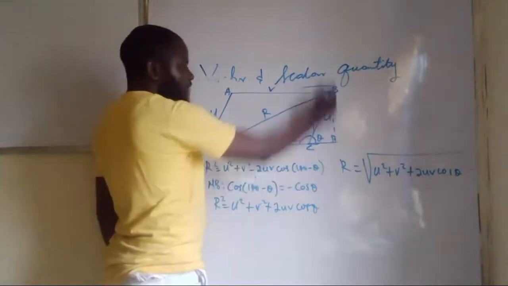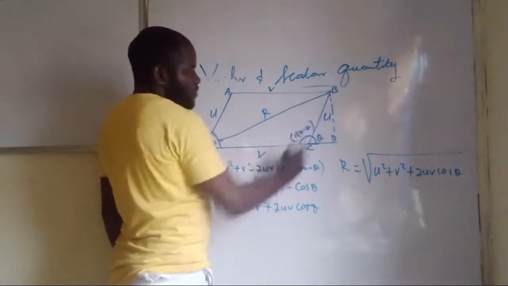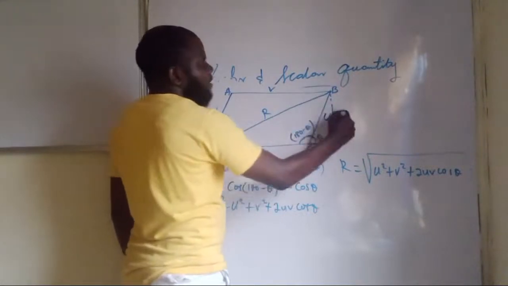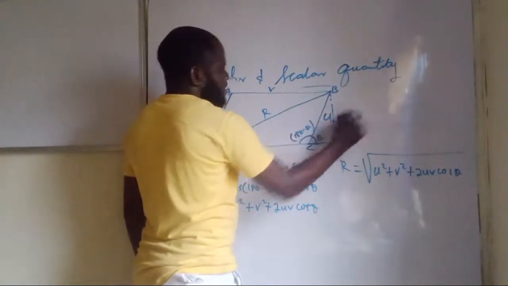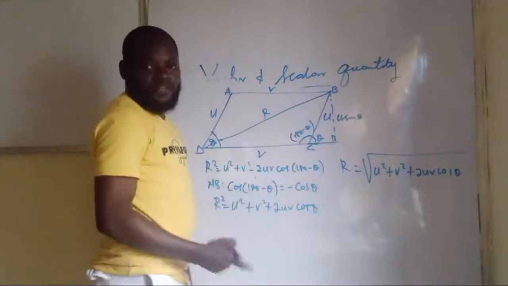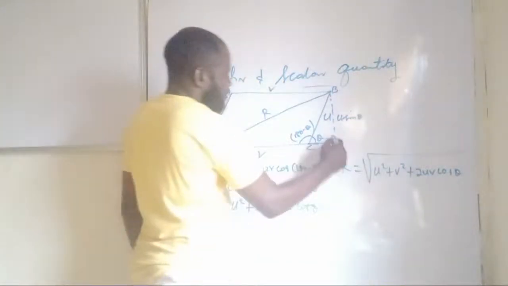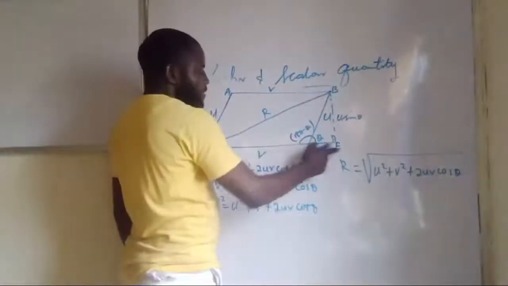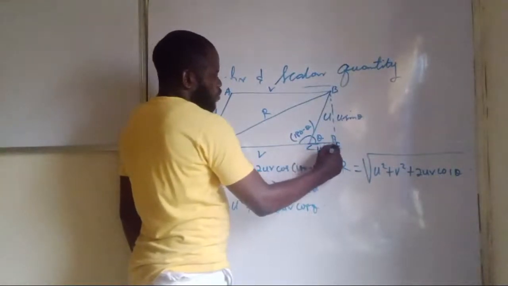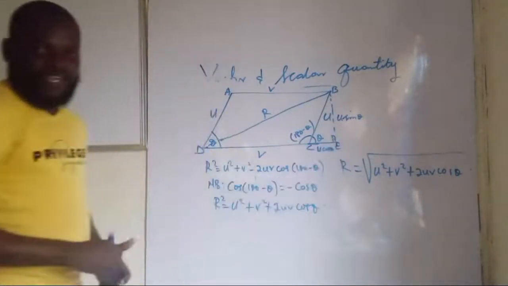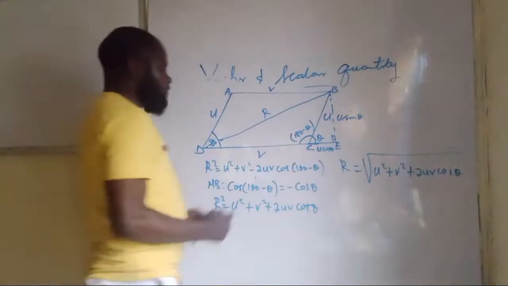For me to get the vertical component of this, since this is U, which is forming the hypotenuse, and this is angle theta, this one will become U sine theta. If I resolve U, I've explained that before. And from here to this place, let me call here E, from here to this place will become U cos theta. Can you get that now?